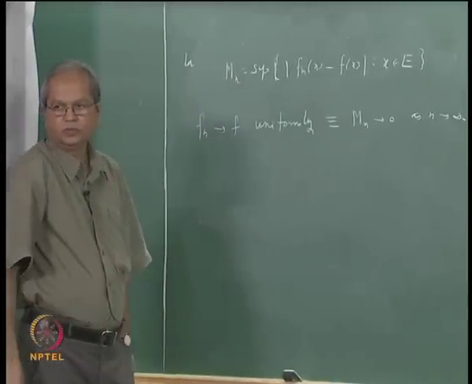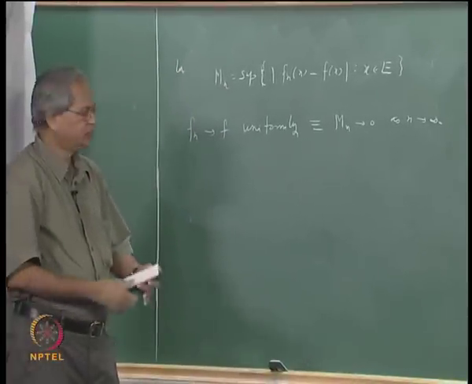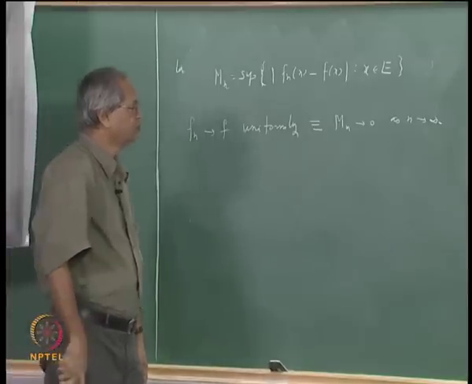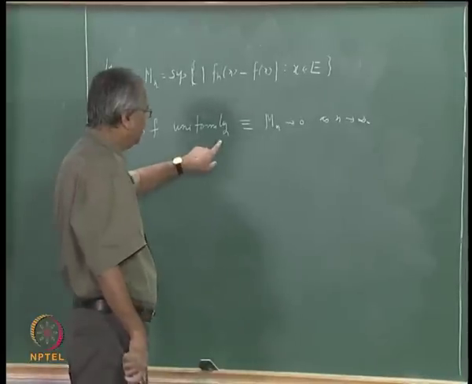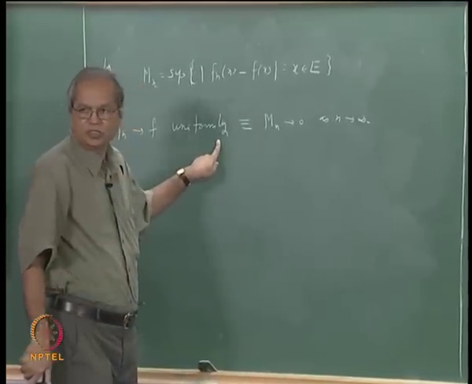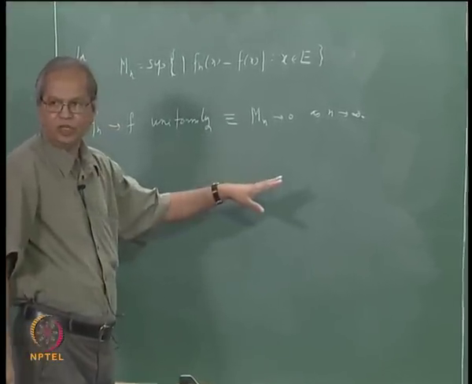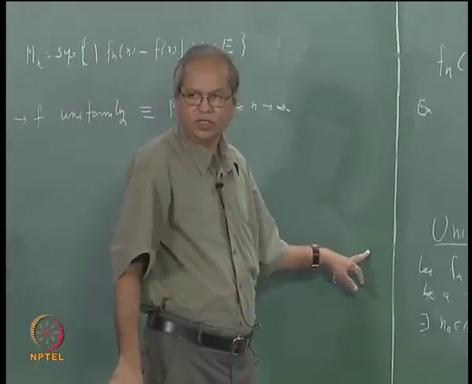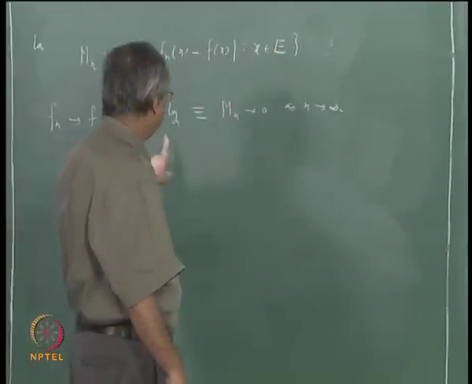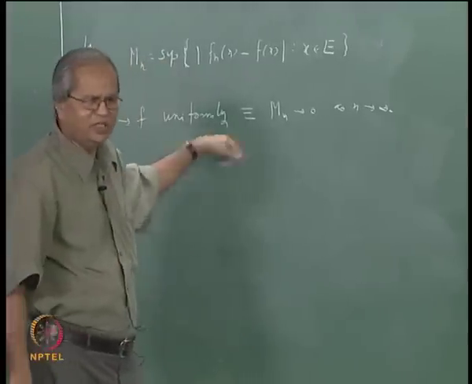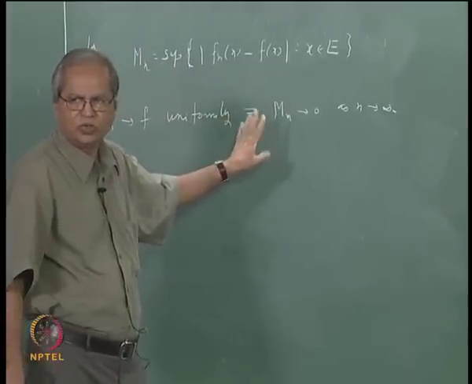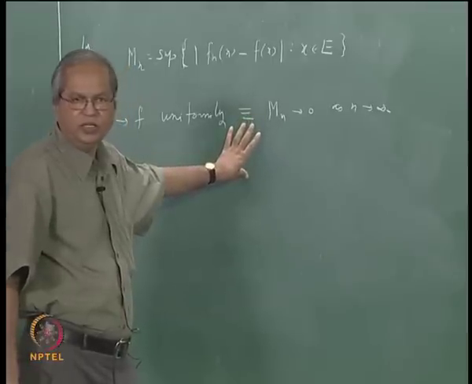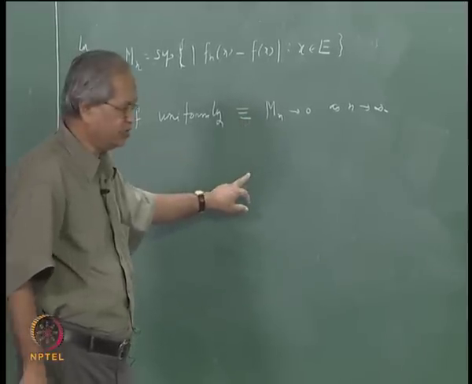And that is a very useful criterion in deciding whether a certain sequence converges uniformly or not. This will be useful in many practical problems. Suppose you are given a sequence fn and asked to check whether it converges uniformly. The best thing to do is to find mn, or some estimate of mn, and then conclude whether the sequence converges uniformly.